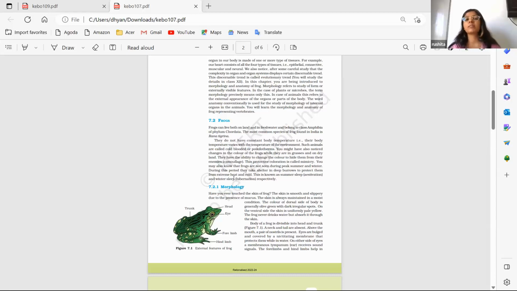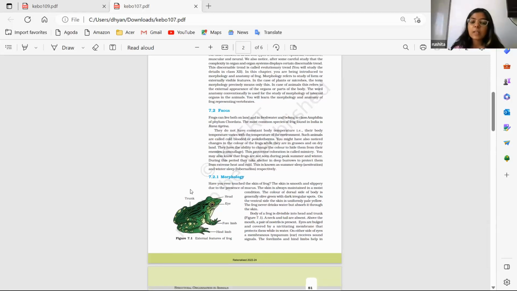So a frog's body temperature will vary with the environment they are in. If they are in a cold environment, their body temperature will be different. They don't have a set point of body temperature like in us. So they are called cold-blooded animals. The animals who do not have a regular body temperature are cold-blooded.